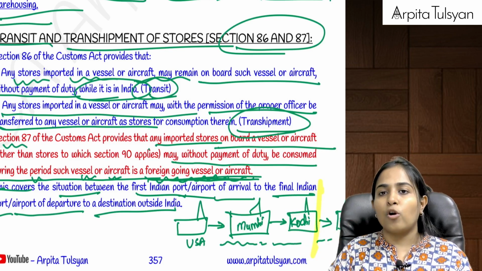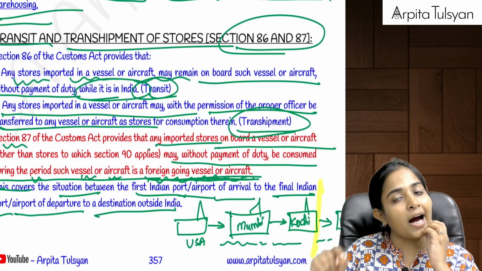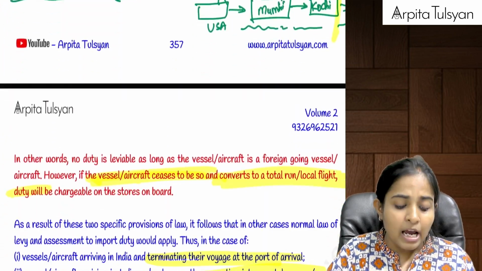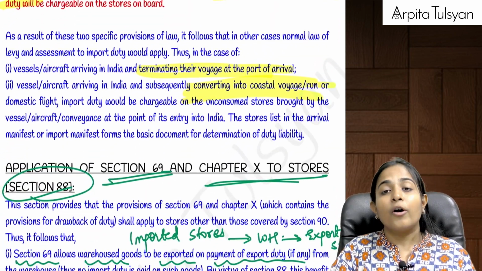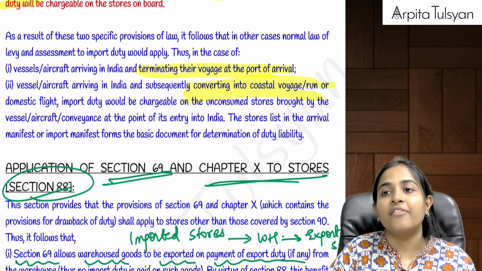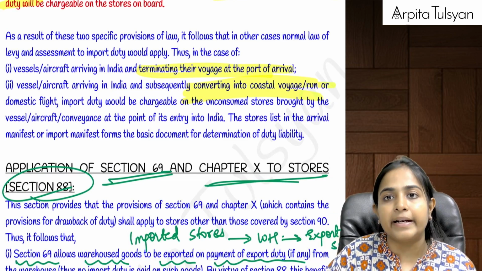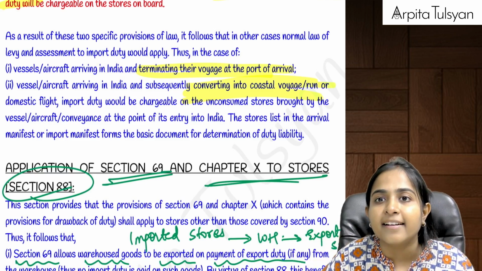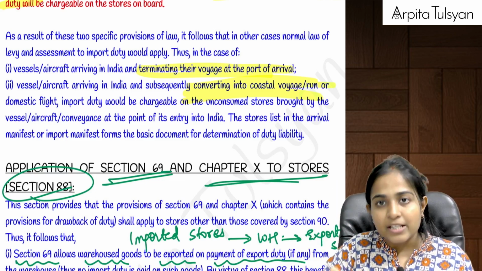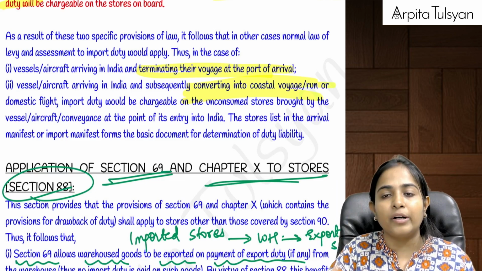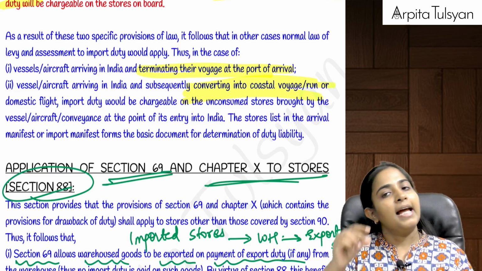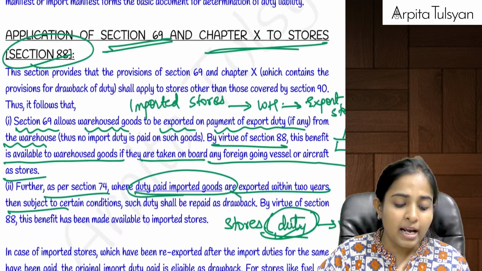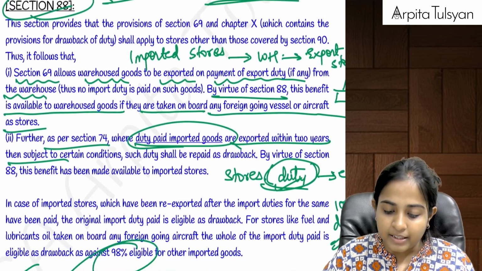So on this also, because the stores are there on a foreign going vessel, there will be no payment of duty. But if this particular vessel is going to terminate here in India, or it is going to get itself converted into a domestic flight here in India, means the journey is going to be terminated here in India only, then it cannot be imported duty free, then it will be liable for import duty. Are you clear with this?